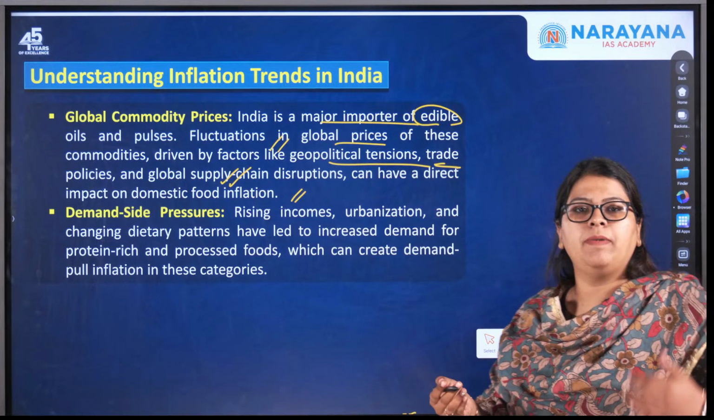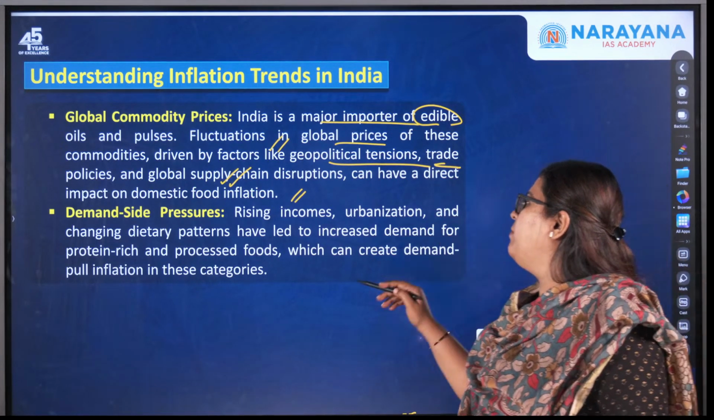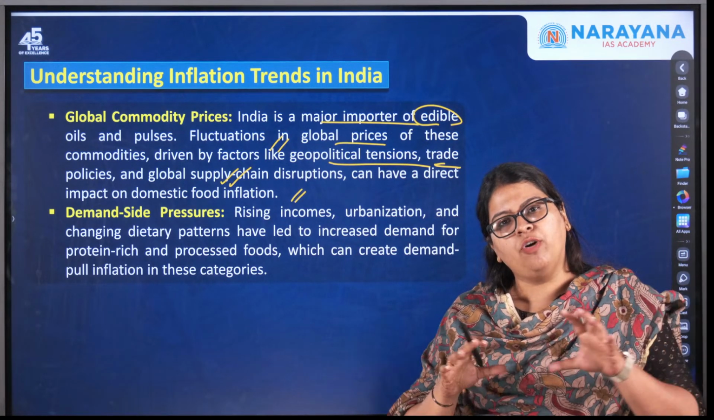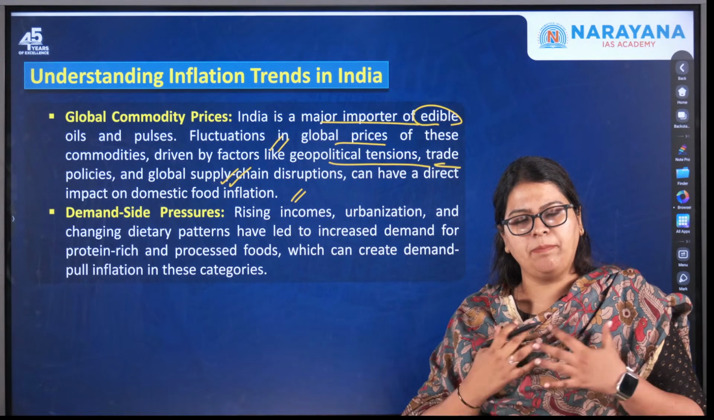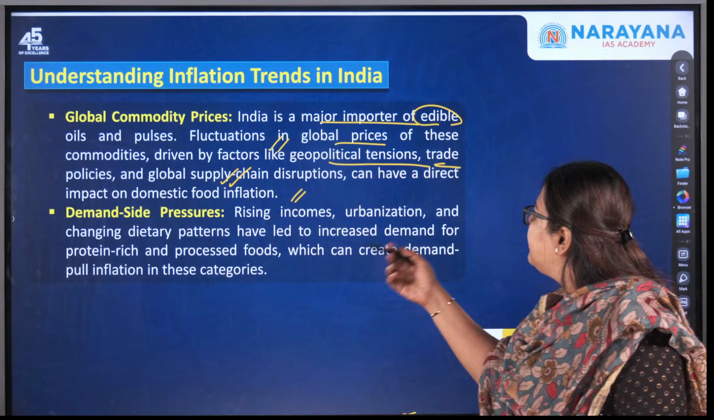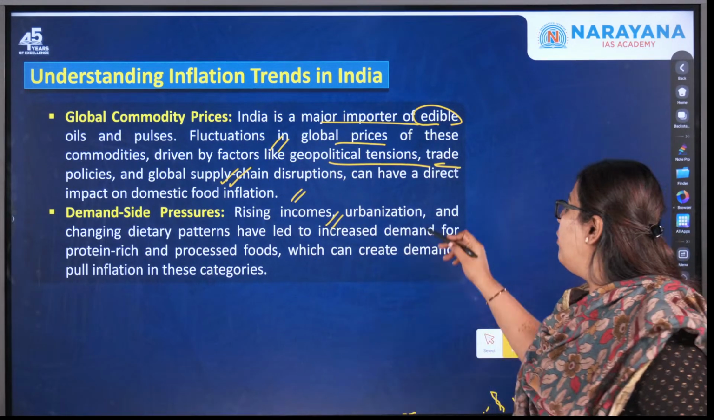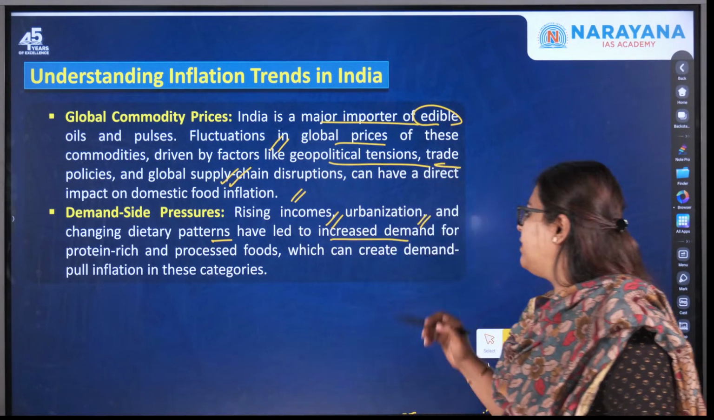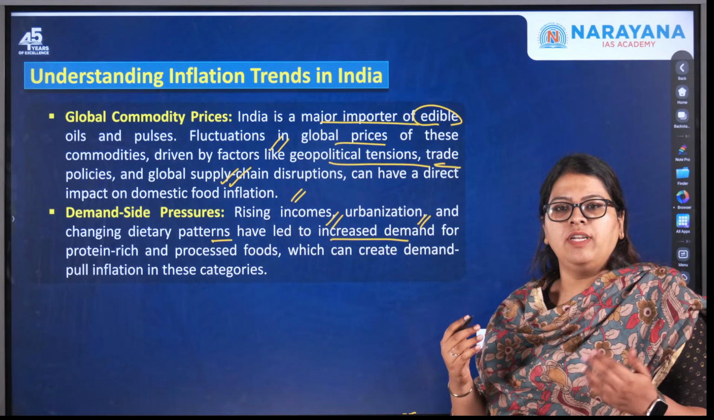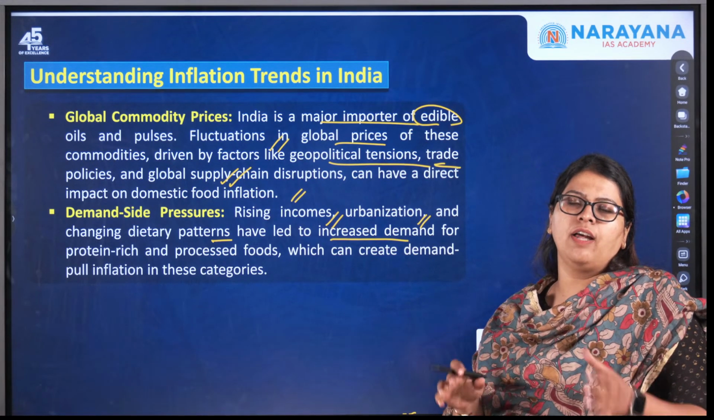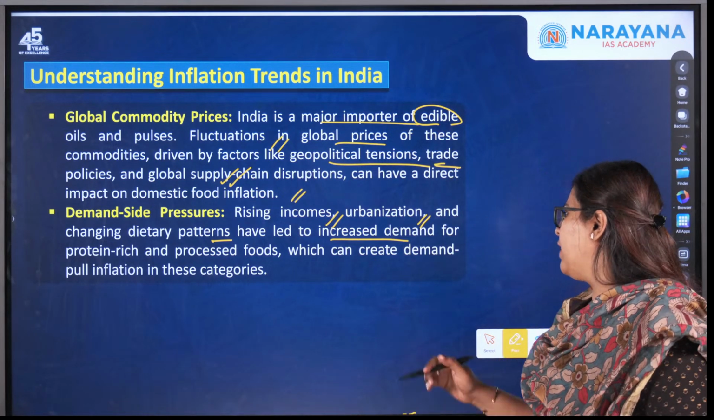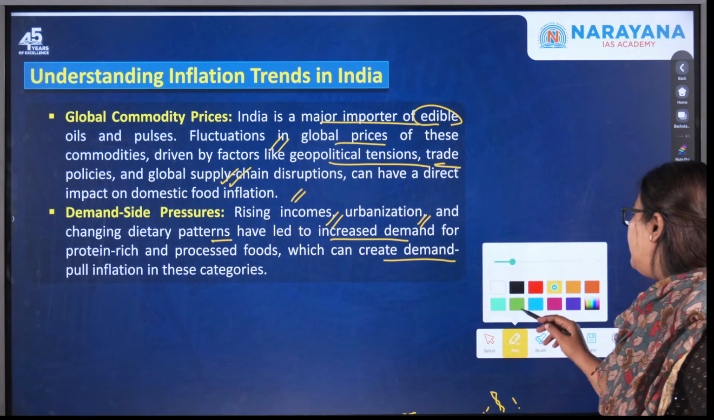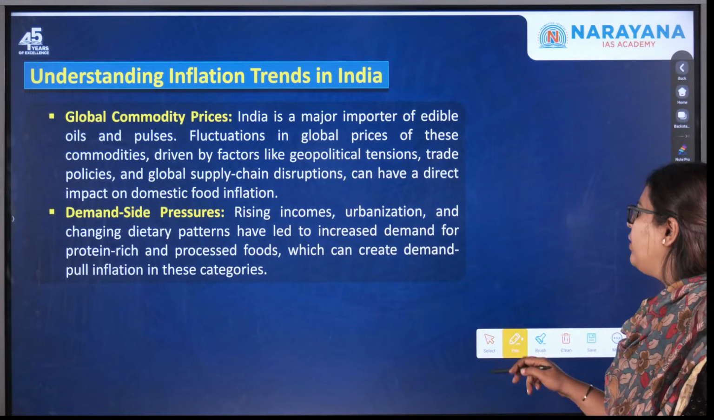As we saw the supply side constraints, the next one is the demand side pressures. So what are demand side pressures? If, for example, I'm paid X rupees and tomorrow I'm paid X plus 10, my salary increases. So rising incomes, increasing urbanization, as well as changing dietary patterns have led to increased demand for protein rich foods, that is, people are moving towards millets and pulses rather than only consuming wheat and rice. This can create demand pull inflation in these particular categories. So this is what we've discussed about the driving factors.